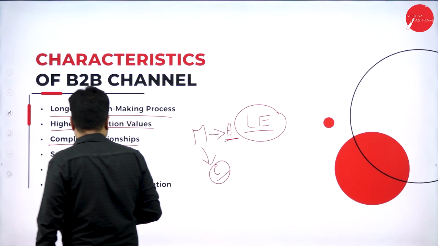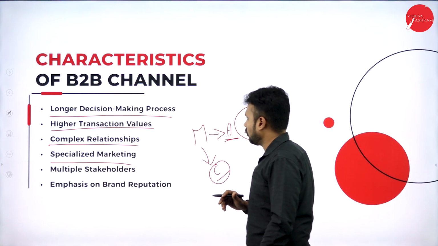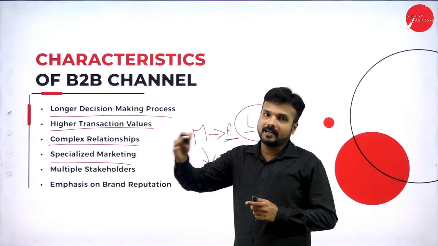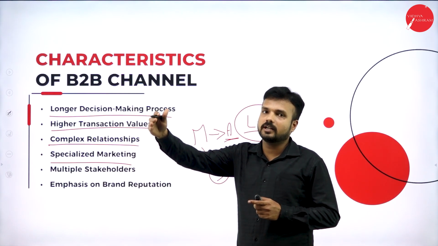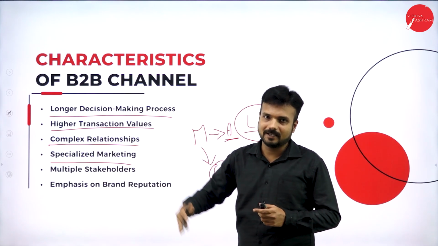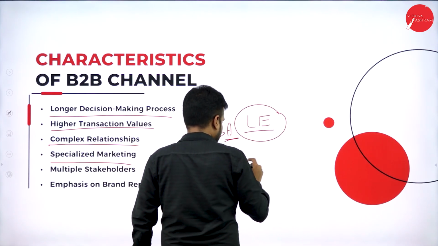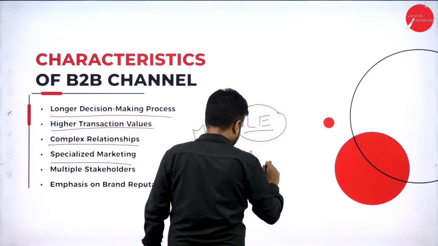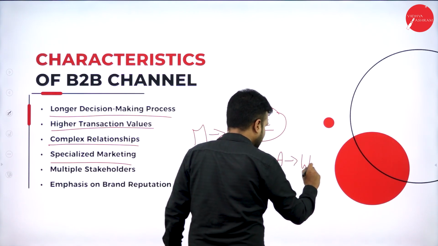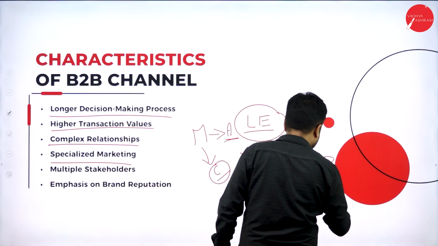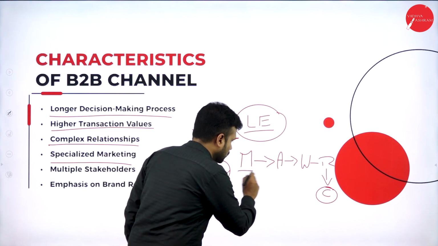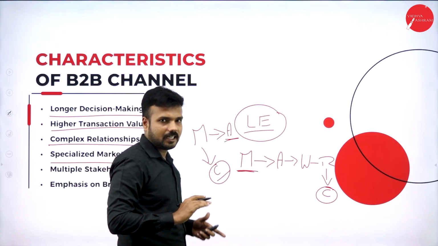Specialized marketing. So this kind of marketing, we call it specialized marketing. Okay, doing marketing for the general public, for the customers or consumers, is completely different from doing marketing for business people. Okay, so I will give you an example. Manufacturer, agent, wholesaler, retailer and consumer.